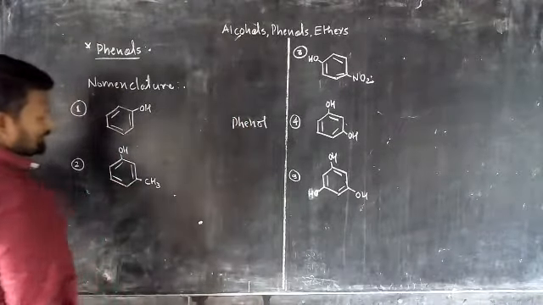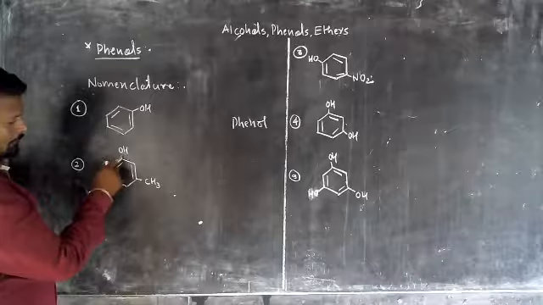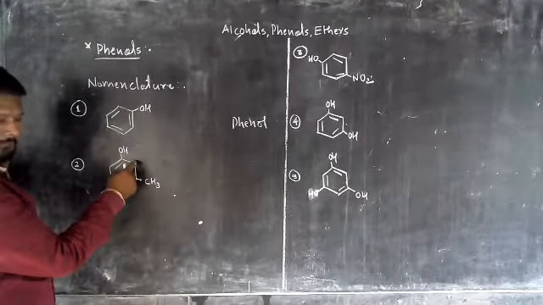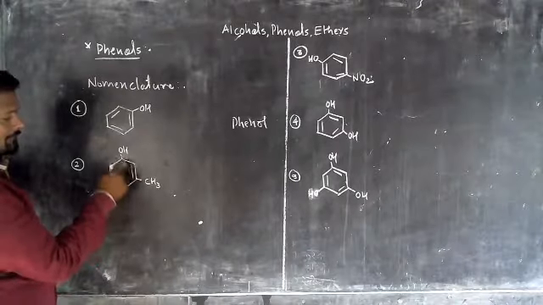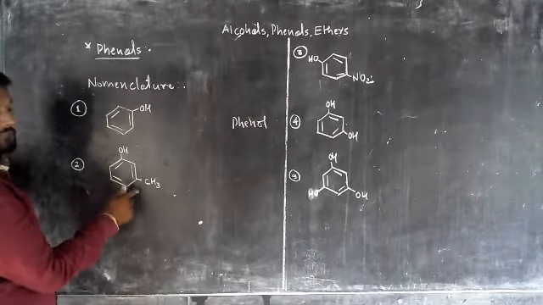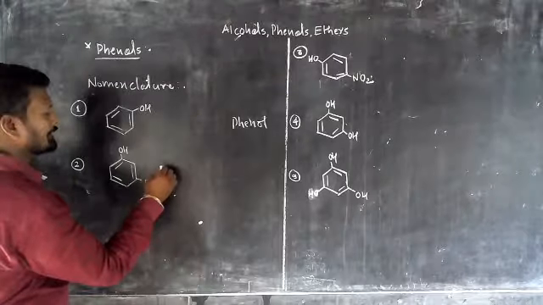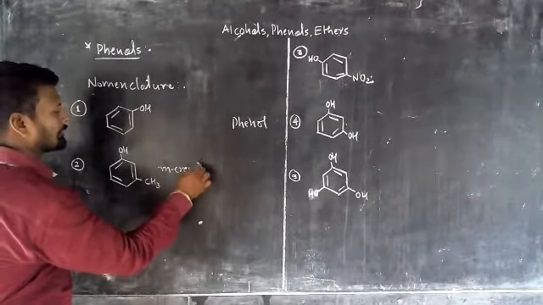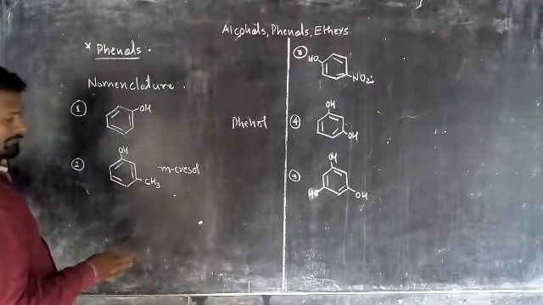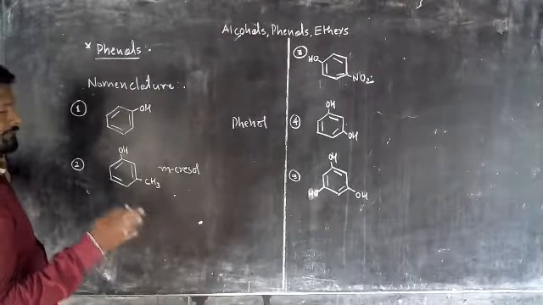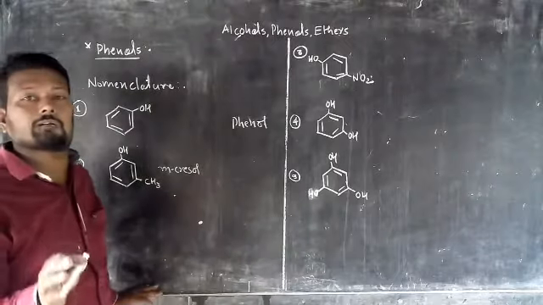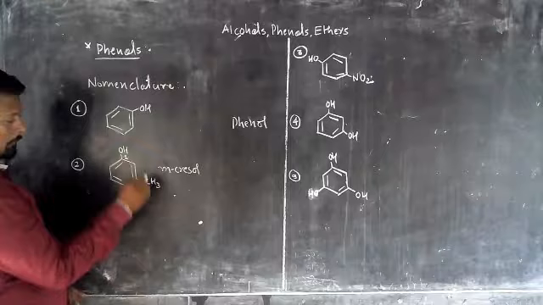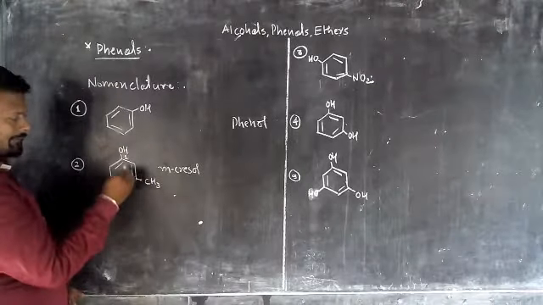Okay. In the second case, the OH group and CH3 group, there is one carbon atom left, and after that there is an attachment of CH3. This position is known as meta position. So here is an m. Okay, and it is known as cresol. Okay, but when we write down the IUPAC name, give the lowest number to the OH group. Now this is the one position. Now clockwise numbering or anti-clockwise.